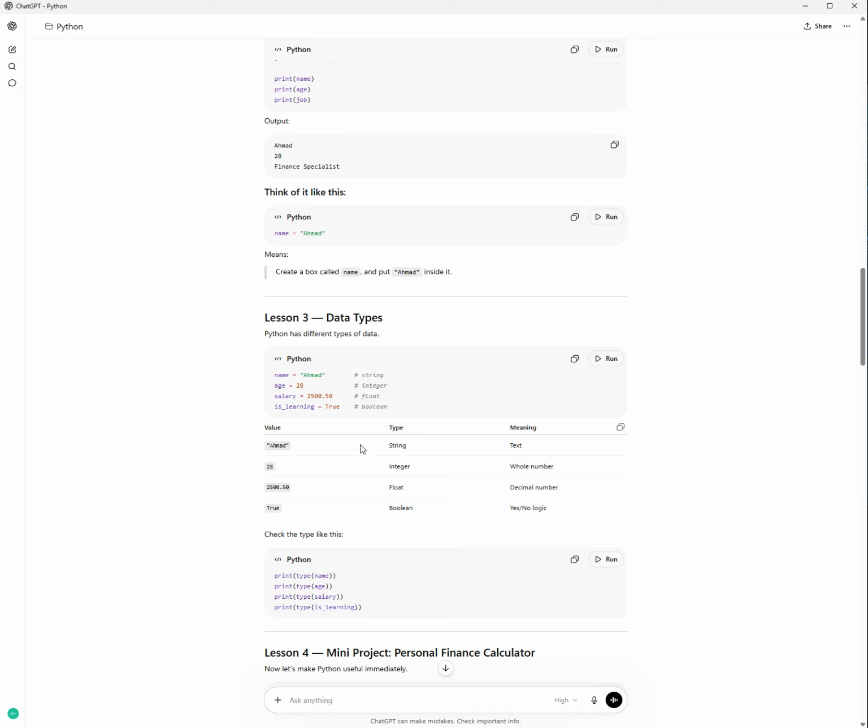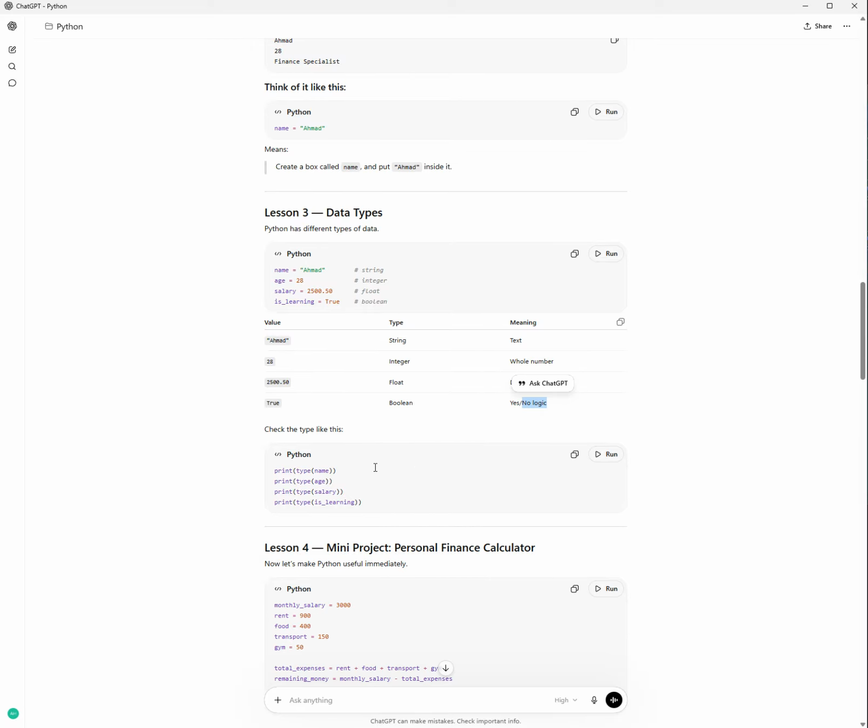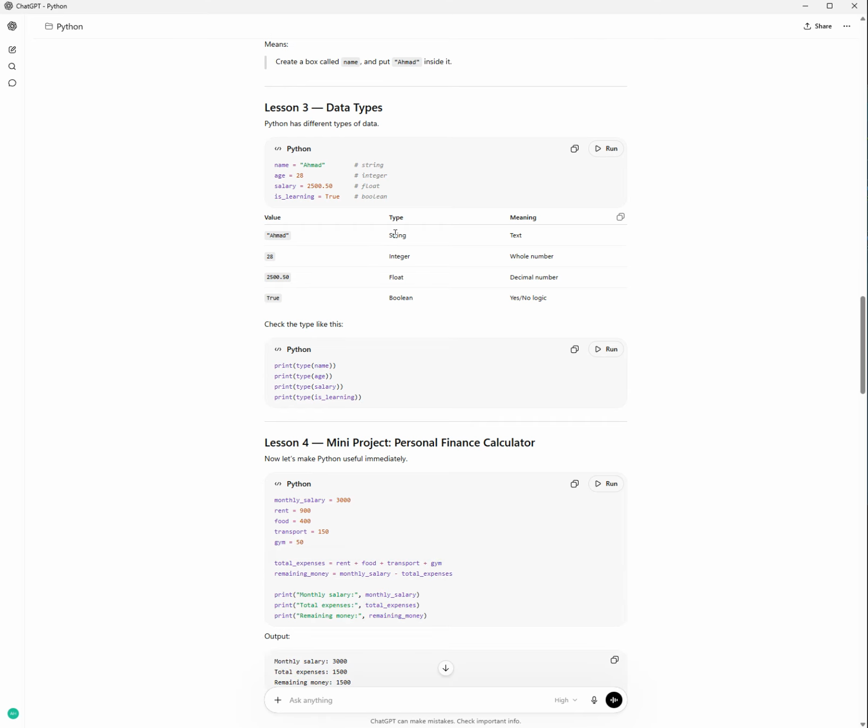So for 4 layers: the value, the type, the meaning. So Ahmed, string, text. 28, integer, whole number. 2500.50, it's a float, decimal number. True, boolean, yes or no logic. Check the type like this: Python type name. Now if we need to check the type for this one, we use this code, we print the type of that listing. Then we have string, integer, float, and boolean.